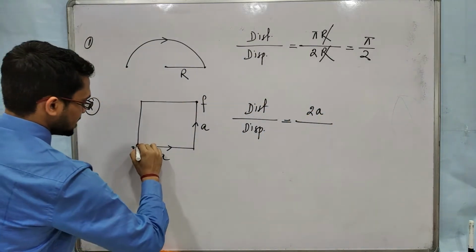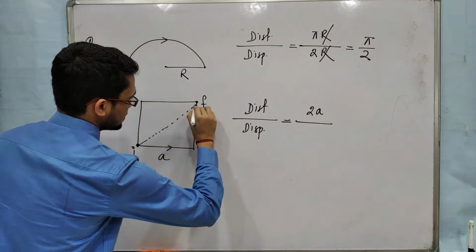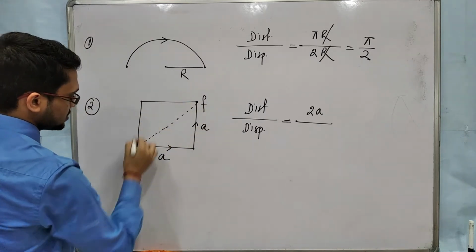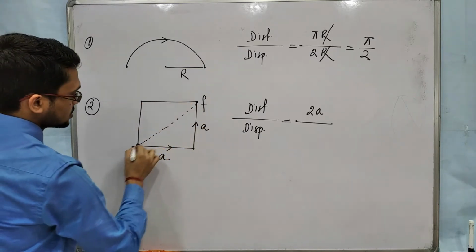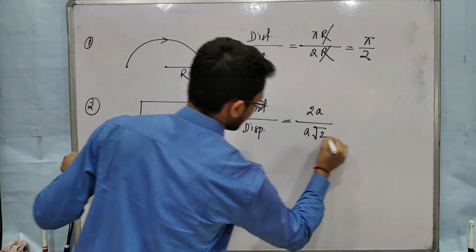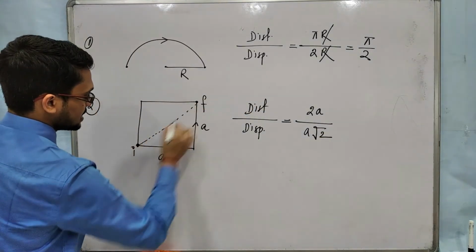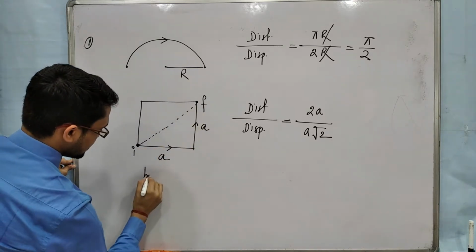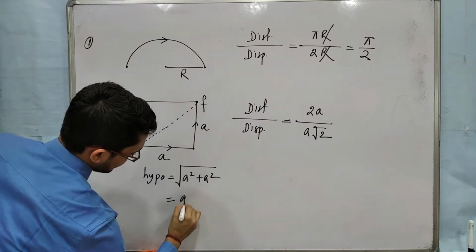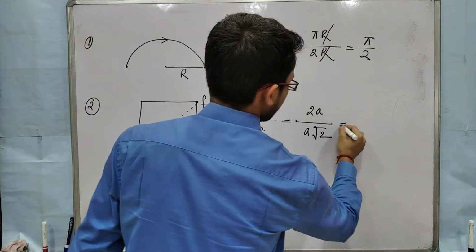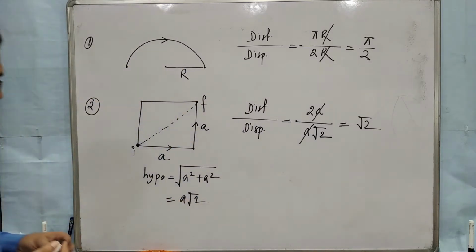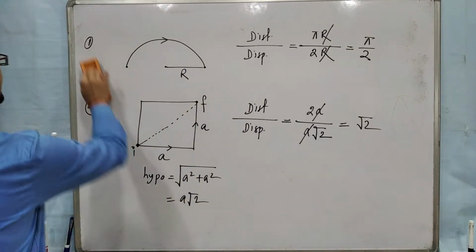Displacement means the straight path from initial to final. This is the straight path. That means the diagonal of this square. So what will be the diagonal length? The diagonal length of a square is A root 2, that you all know. This is a right angle triangle, this is the hypotenuse, so with base and height, hypotenuse will be root over A square plus A square, so A root 2. Now A cancels out. 2 by root 2 will be root 2. Clear? Now third one.